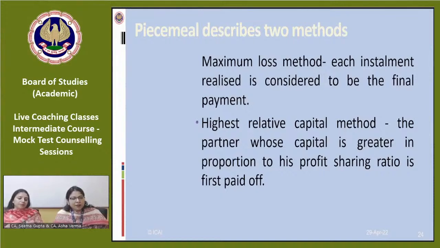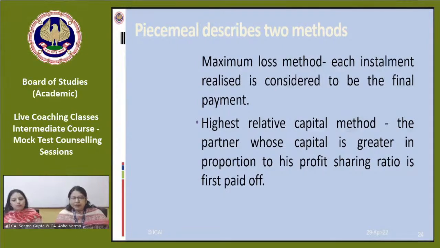Piecemeal distribution describes two methods: the maximum loss method and the highest rated capital method. In the maximum loss method, each installment realized is considered to be the last payment, the final payment. So we have to stop at that particular point of time and arrive at the loss. If this is the last payment after settlement, then what loss is to be calculated? That has to be divided among the partners in their profit sharing ratio.